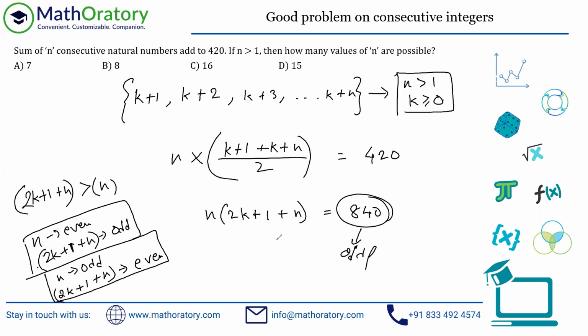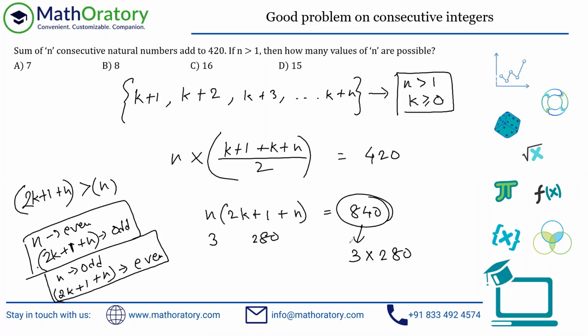Let me explain this with certain examples. If I pick up 3, the other number which multiplies with 3 to get 840 will be 280. So if I have 3 into 280, I should be allocating the 3 here and the 280 here, because of this constraint: n has to be the lower factor. So I allocate 3 to this n, and the 280 to this entire thing, 2k plus 1 plus n. Automatically, the k will come out to be something. Don't worry about that part.